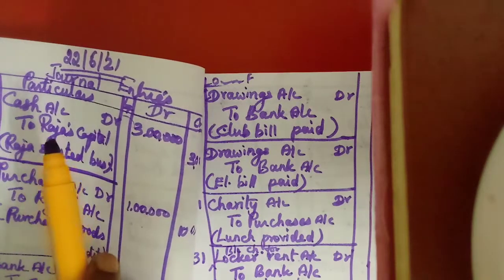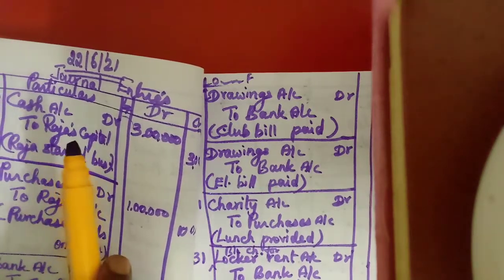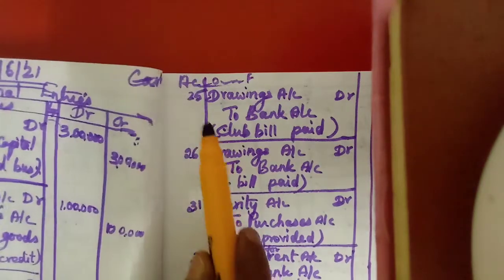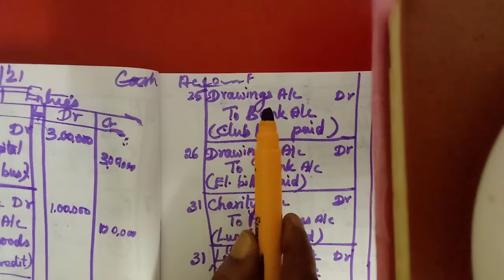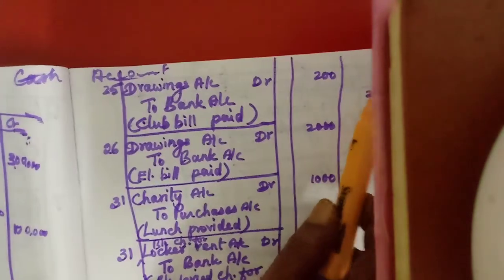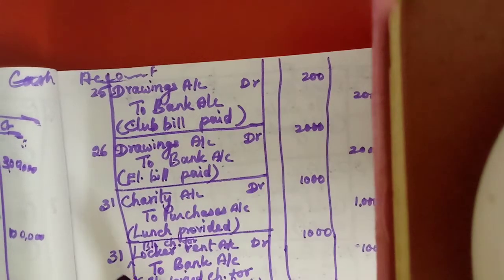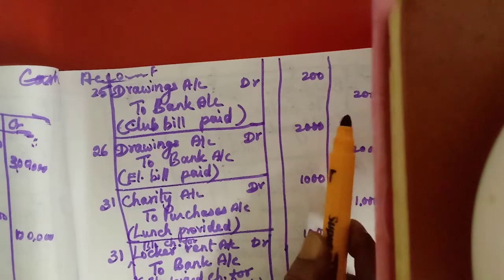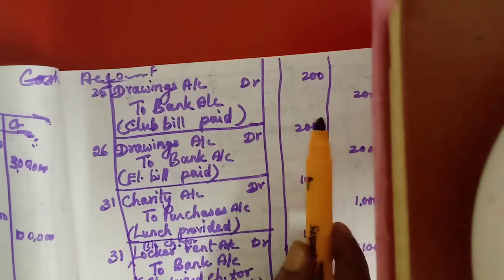In Raja's capital account we should not enter this word, but the other part of the entry must be entered. So on the credit side, by cash account. Then we write the 3 lakh in the amount column, the second, last column of that page.